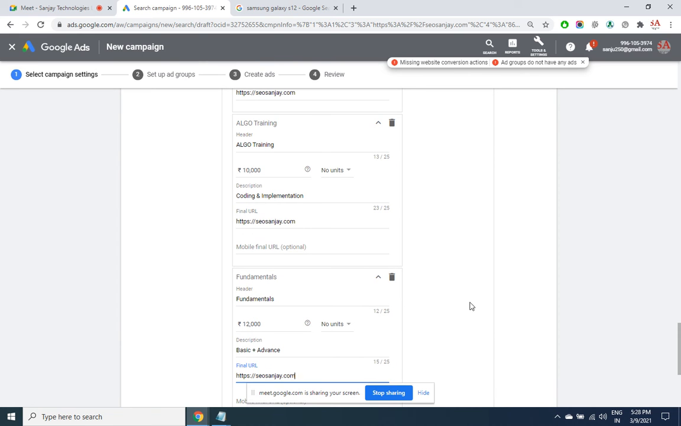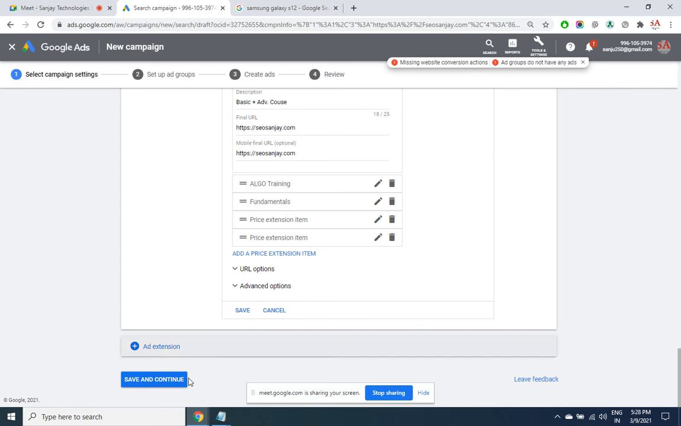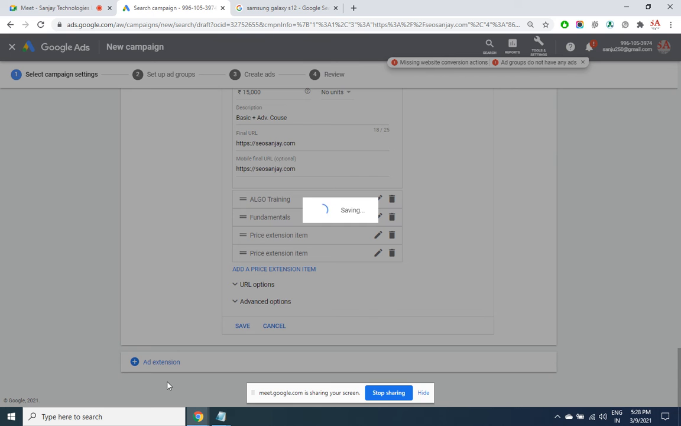So if it's an e-commerce site, for each section, for each product, you have to mention it. Click on save, click on save and continue. In the next screen you will be creating the ad. This is only an extension, this is not ad creation.